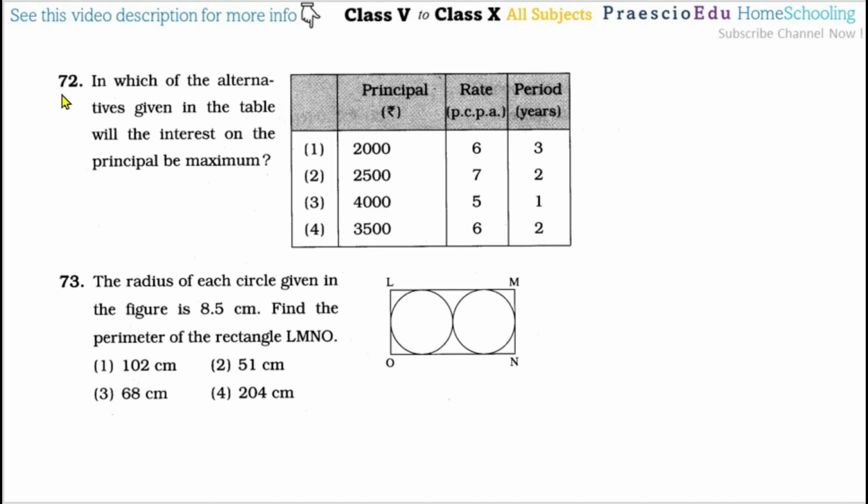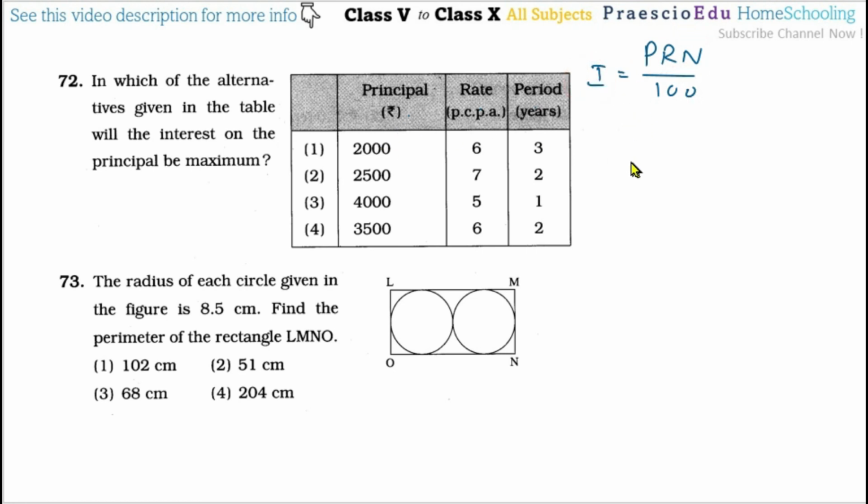Then question number 72, in which of the alternatives in the table will the interest on the principal be maximum? So this principal, these rates, and the period are mentioned, which means PRN by 100. If we use this formula, we will get the interest.